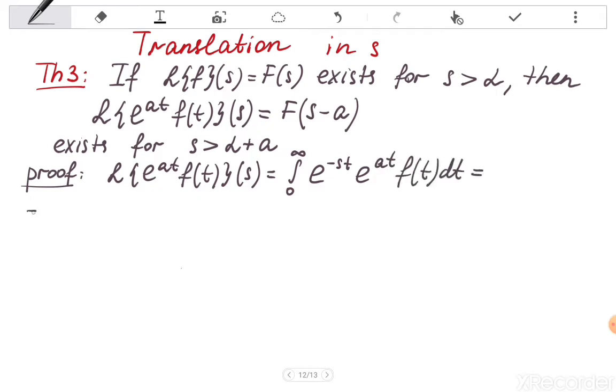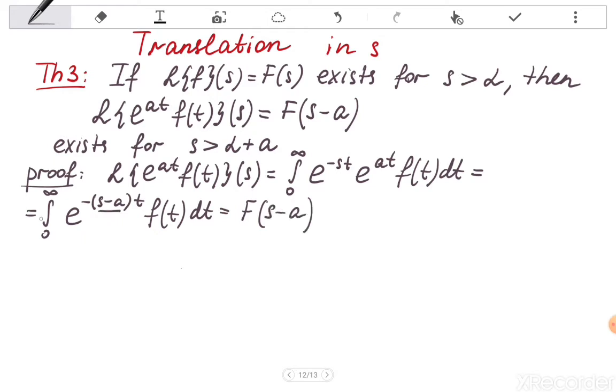We can combine the powers of the exponent. We obtain e^(-(s-a)t) f of t dt, and this is exactly the Laplace transform of the function f at this point s minus a.